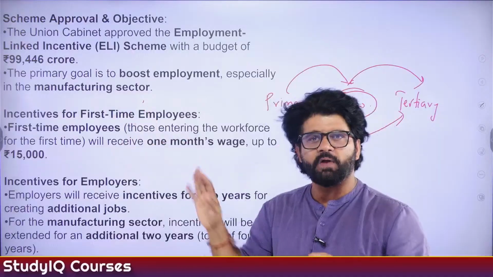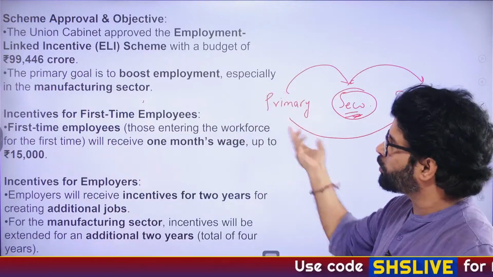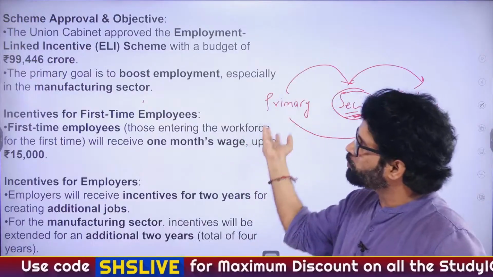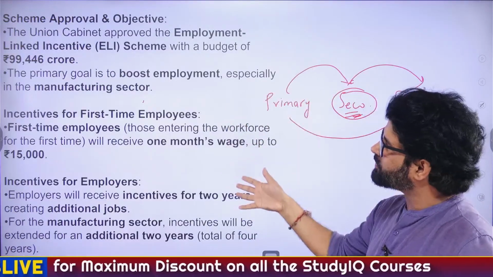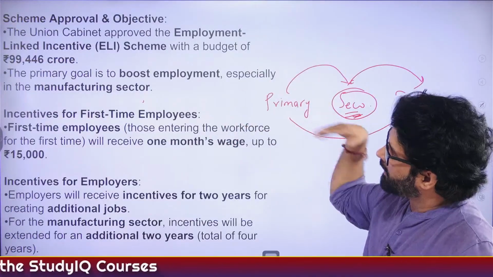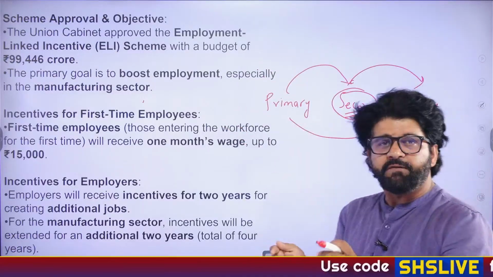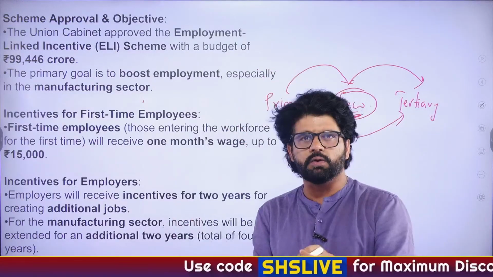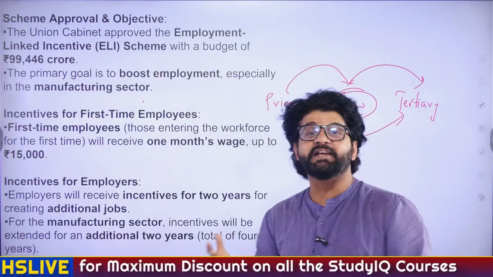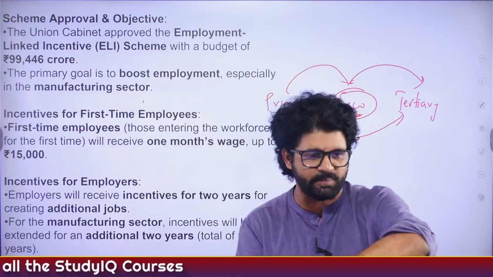See, this scheme, if I ask you right now, what is the negative of this scheme? Like, what is the negative point? Cons. Because as a UPSC aspirant, as a future civil servant, you have to know the pros and cons. It's like unidimensional. Everybody can be unidimensional. If we want to talk about the other dimension of this scheme, what can be the negative of this particular employment linked scheme? Everything looks so awesome. Everybody will support. Yes, we need jobs and government is doing an awesome thing. What is the negative point? The people who will be knowing the negative point, they will get an added 1 or 2 marks in mains.